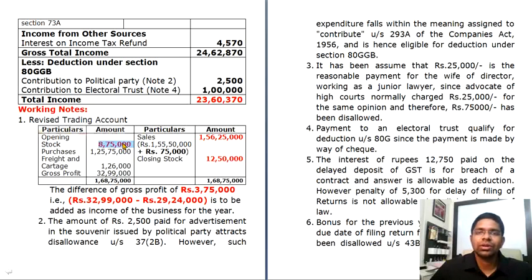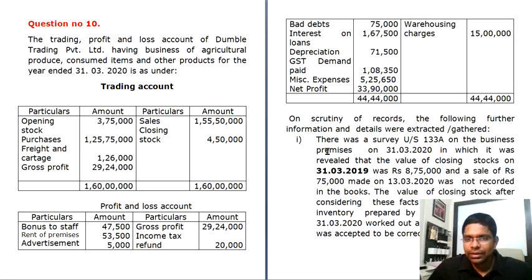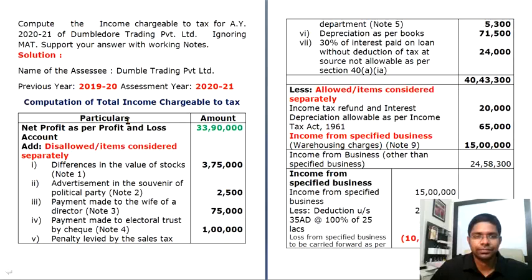So when you adjust it with the amount given in your question, closing stock on 31/3/2019 was 8,75,000. Your closing stock for last year will become opening stock for this year, but your opening stock here is only 3,75,000. Last year they mentioned it as 3,75,000. Now that was adjusted to 8,75,000, so your opening stock will become 8,75,000.